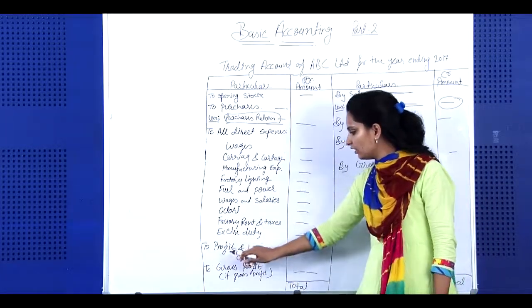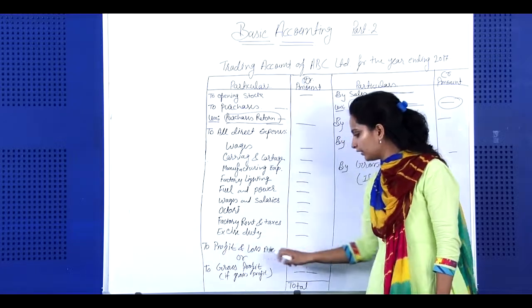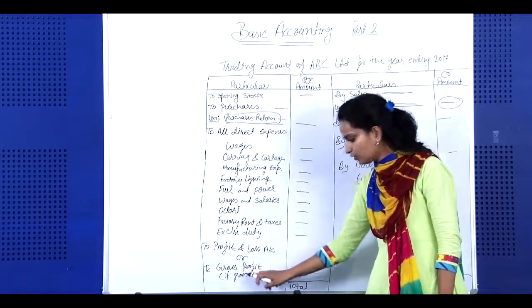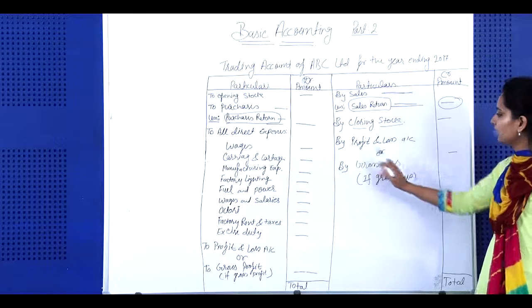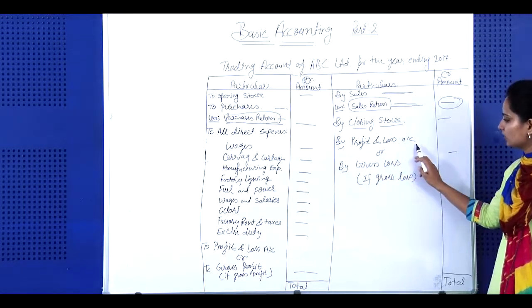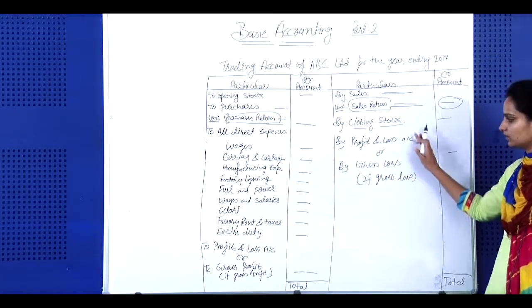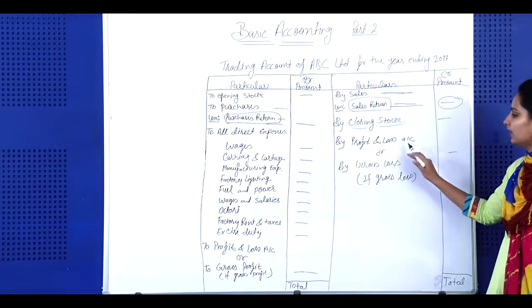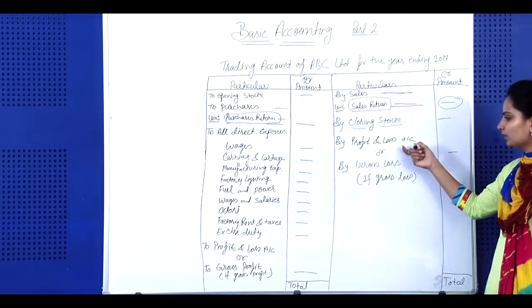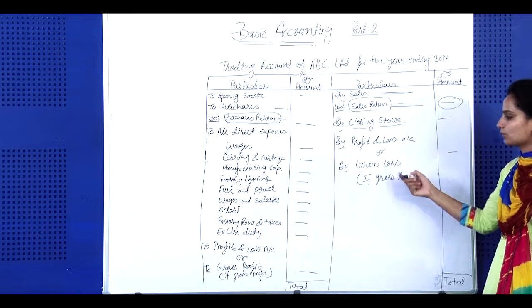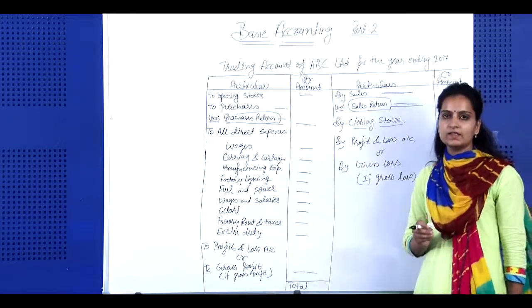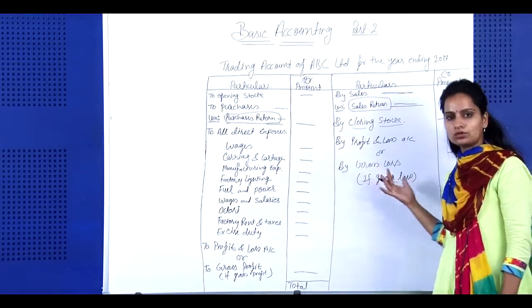Here I have written profit and loss account or to gross profit. Here I have written by profit and loss account or by gross loss. These are the same term. I can write here by profit and loss account, or I can write here the gross loss. First of all, understand the meaning of gross profit or gross loss.